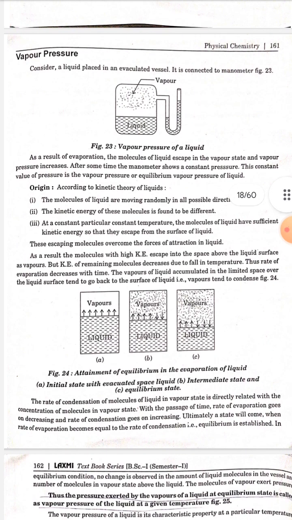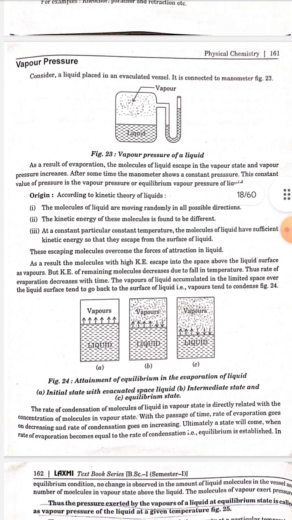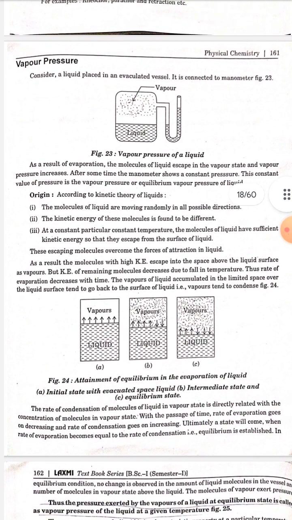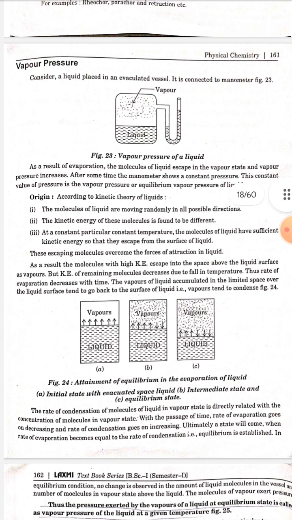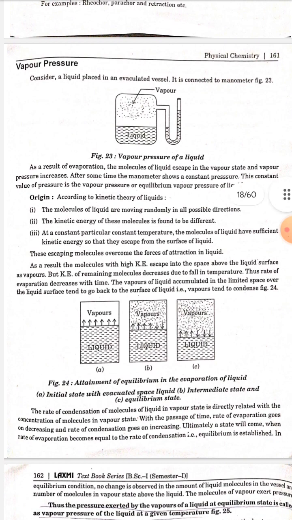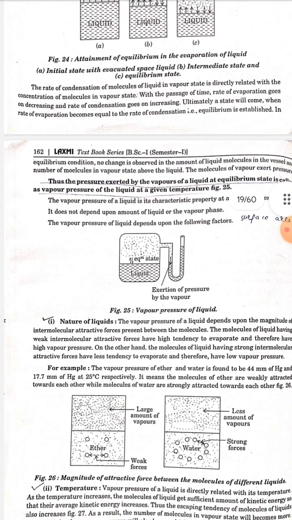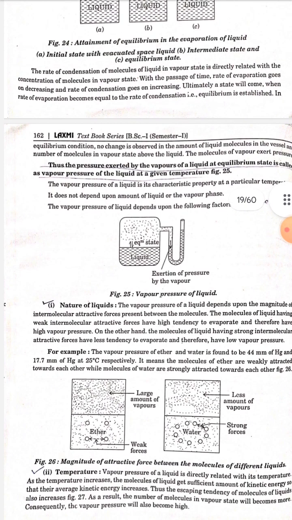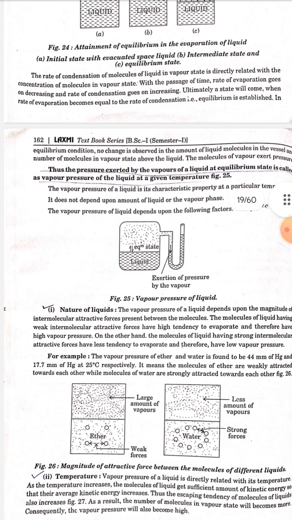With the passage of time, the rate of evaporation goes on decreasing and the rate of condensation goes on increasing. Ultimately, a state will come when the rate of evaporation becomes equal to the rate of condensation, that is, equilibrium is established. In equilibrium condition, no change is observed in the amount of liquid molecules in the vessel and the number of molecules in vapor state above the liquid.